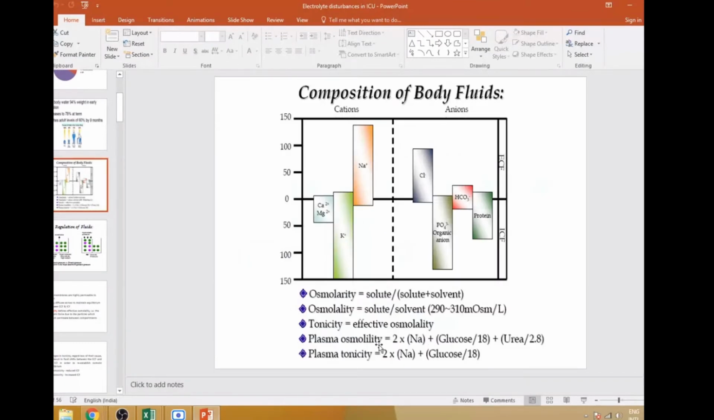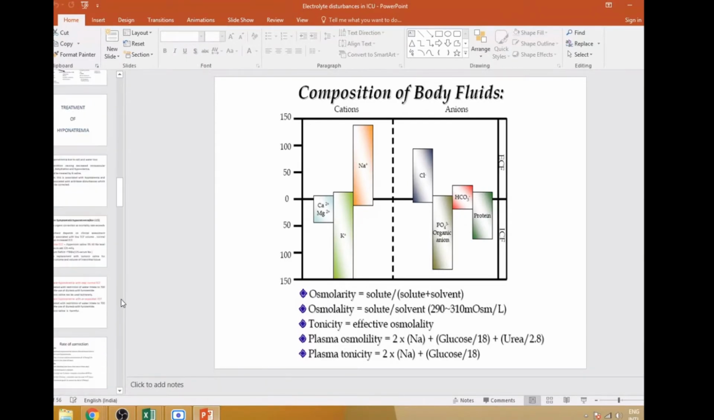Okay, so this is the formula that you need to know. Plasma osmolality is 2 times the sodium. So the sodium is 100, so 2 into 100, plus glucose divided by 18. Suppose glucose is 180. So 180 divided by 18 will be 10. Then urea divided by 2.8. So this is the formula. You get the sodium, glucose, and urea, and you calculate the plasma osmolality.